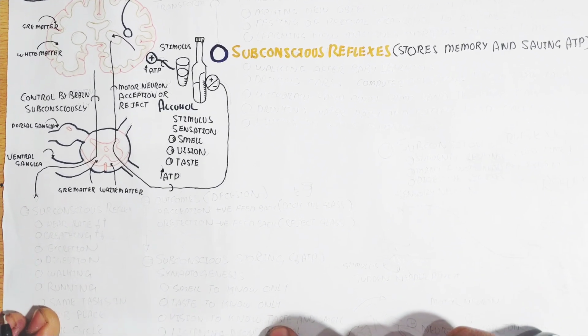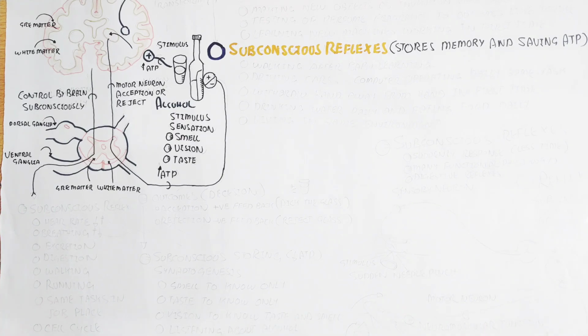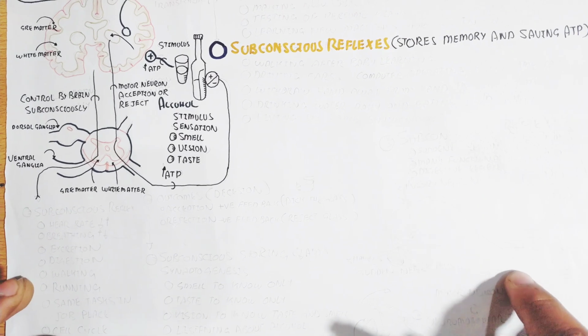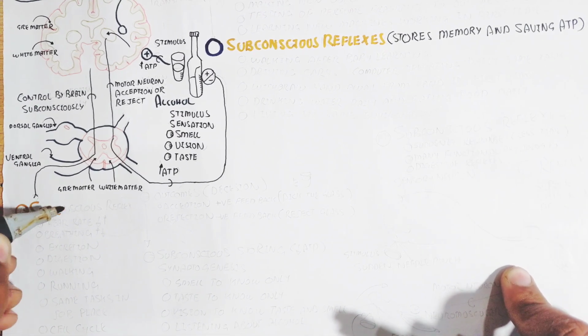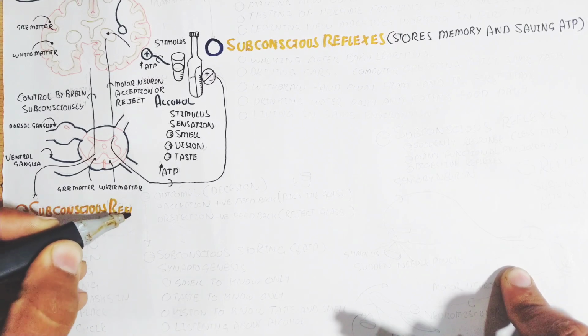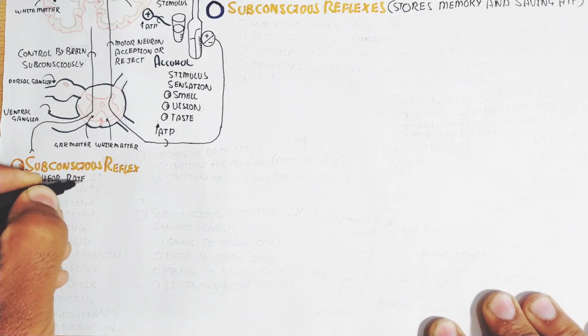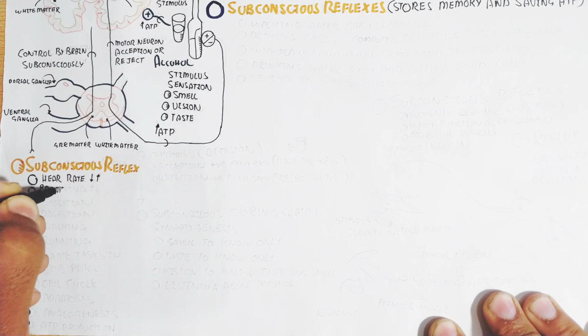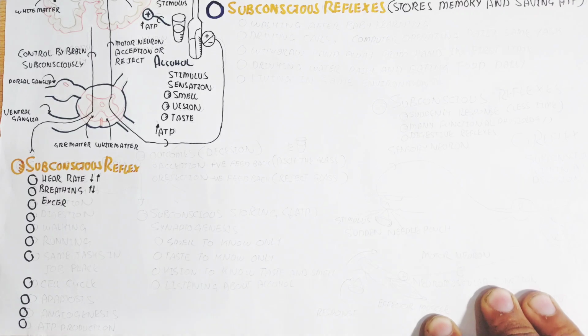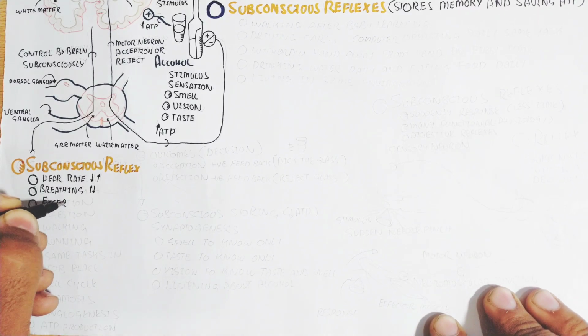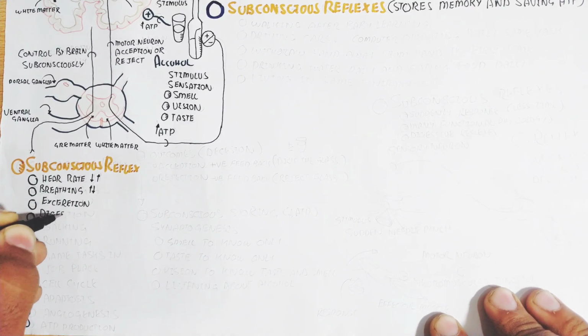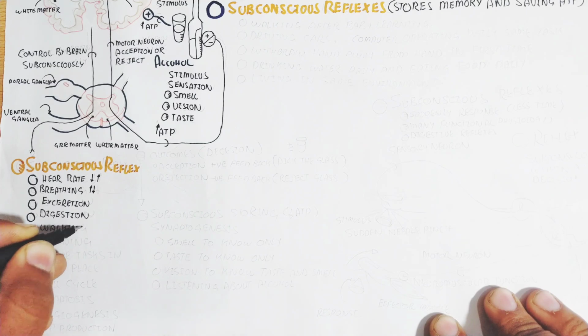So in this way, subconscious reflexes can be the heart rate, which we can't control, and the regulation of the heart rate on the basis of external stimuli, autonomically, and also breathing, excretion, digestion, walking, running, and the same task in the job place.